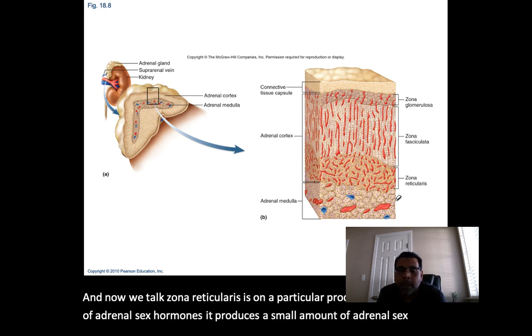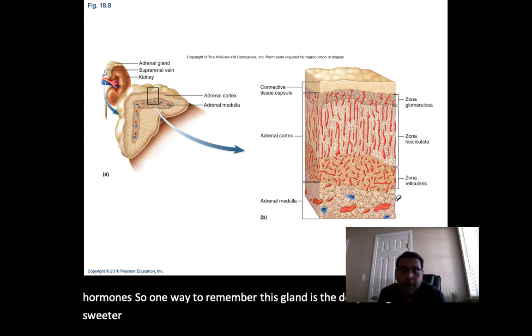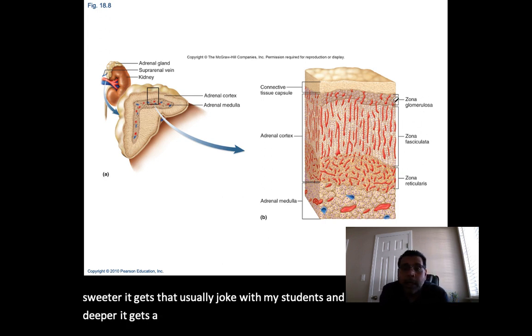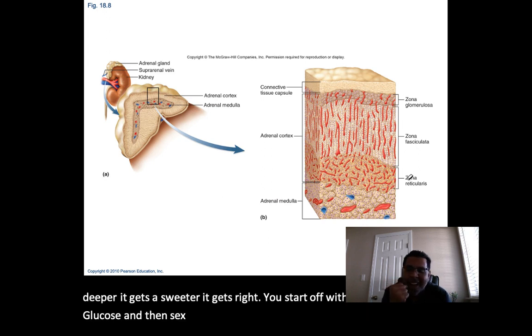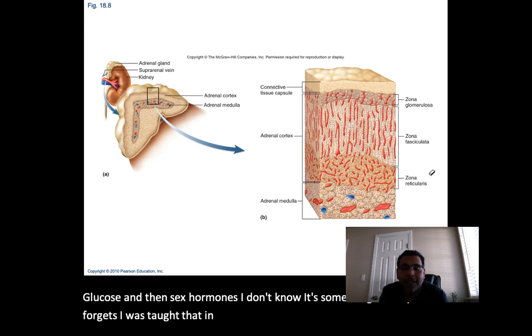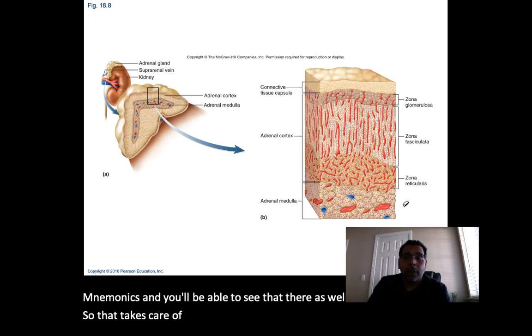So one way to remember this gland is the deeper it gets, the sweeter it gets. I usually joke with my students and I tell them that. You start off with salt, glucose, and then sex hormones. Yeah, I don't know. It's something nobody ever forgets. I was taught that in school, and it's in most of our books as mnemonics, and you'll be able to see that there as well. So that takes care of our zona reticularis.